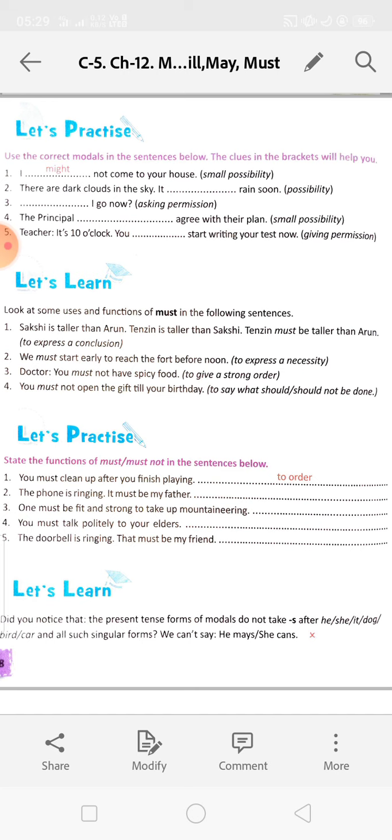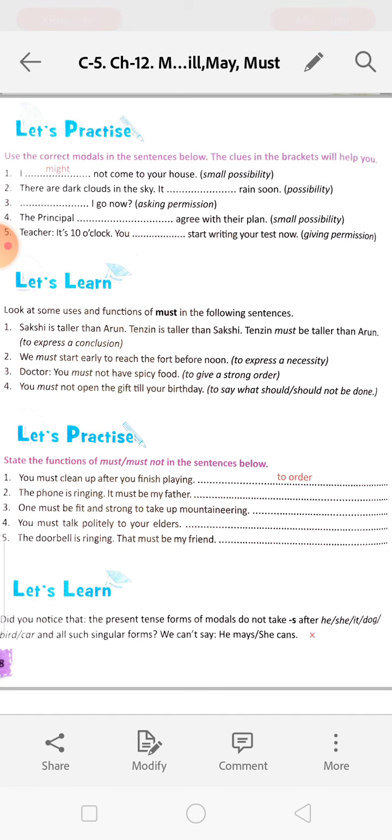Next, state the functions of the must and must not in the sentences below. You must clean up after you finish playing. It is to order. The phone is ringing. It must be my father. This is to express a conclusion. One must be fit and strong to take up mountaineering. This is to express necessity.